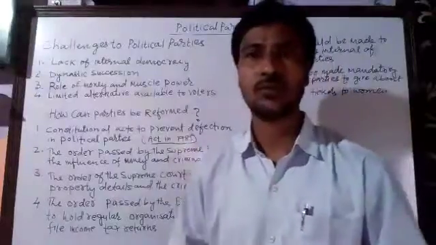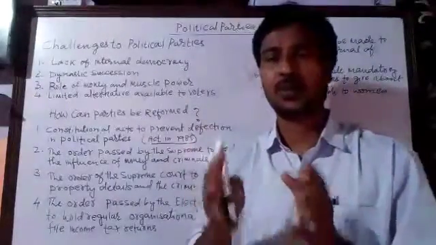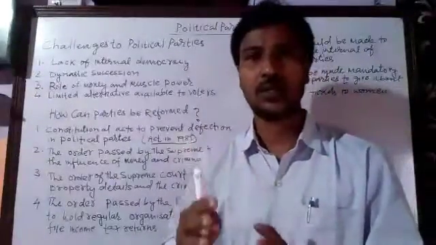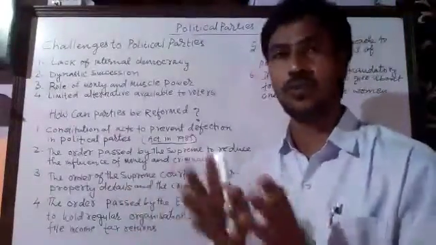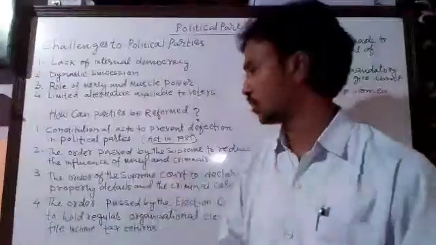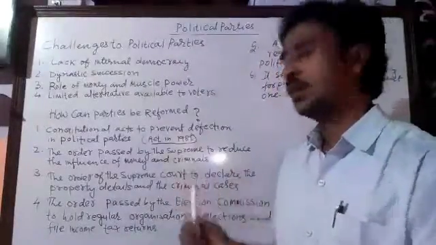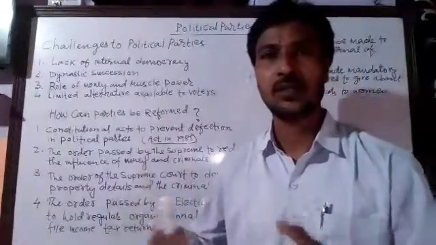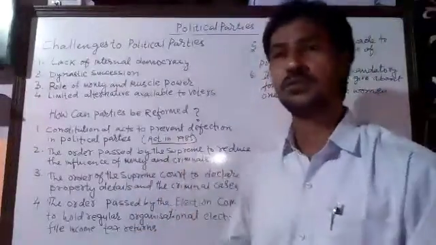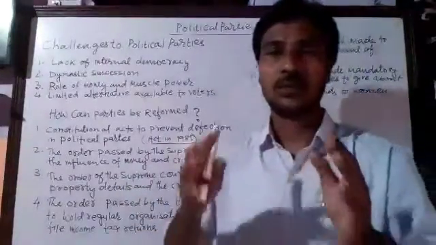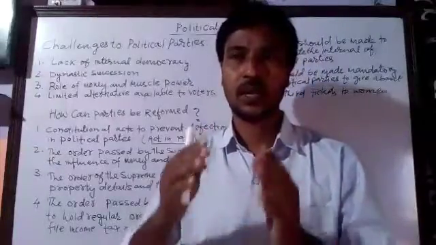According to this order, the political parties and the candidates cannot use money power to influence the people, to buy the votes, and also the criminals are stopped from entering into politics.